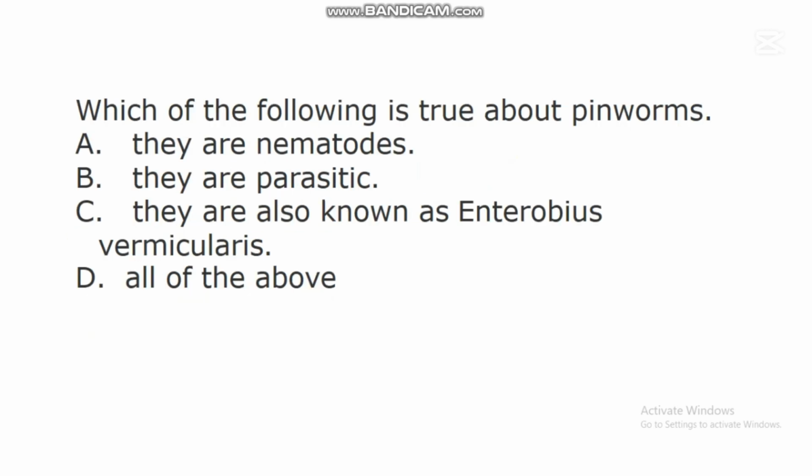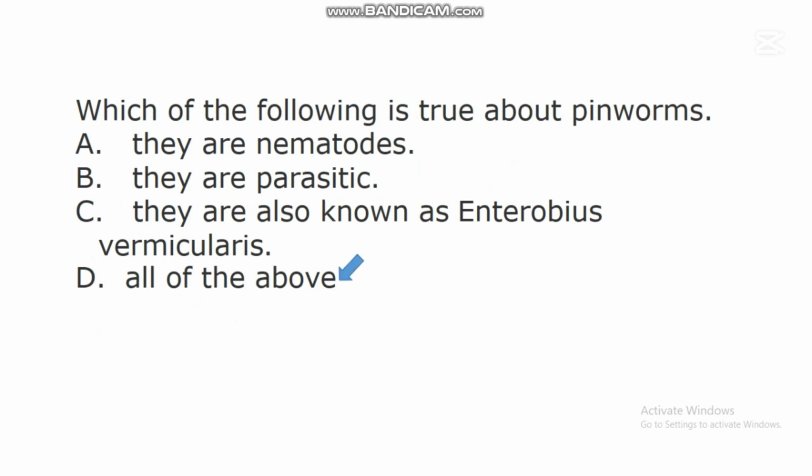The next question says, which of the following is true about pinworms? A. They are nematodes. B. They are parasitic. C. They are also known as Enterobius vermicularis. D. All of the above. In this question, the correct answer is D.